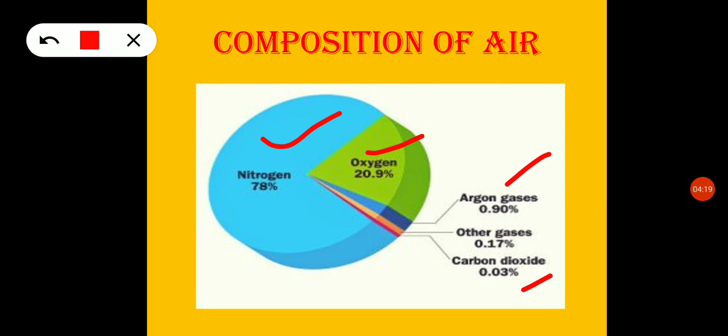Okay, so this is the composition of the air. And some other components of the air are also present. Sulfur dioxide gas is present, nitrogen dioxide gas, ozone is present, carbon monoxide gas is present. So some of these gases are pollutants. We will study a little later what pollutants are. Okay, so now we'll see the properties of the air.